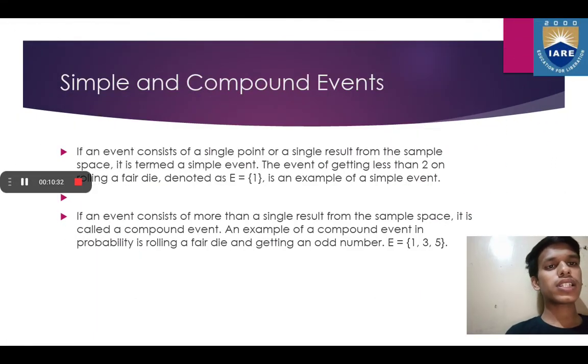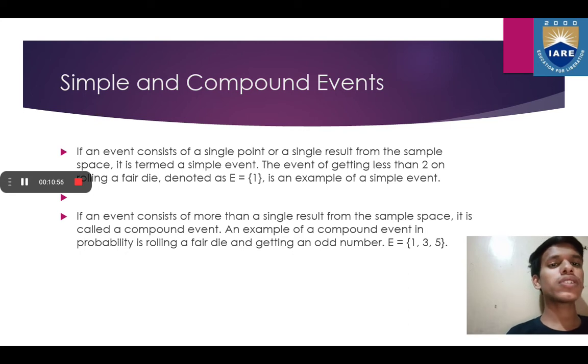The next types are simple and compound events. So what are simple and compound events? If an event consists of a single point or a single result from the sample space, it is termed a simple event. The event of getting less than 2 on rolling a fair die, denoted as E = {1}, is an example of a simple event.